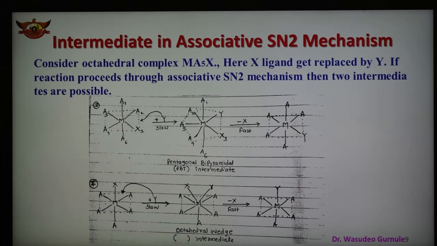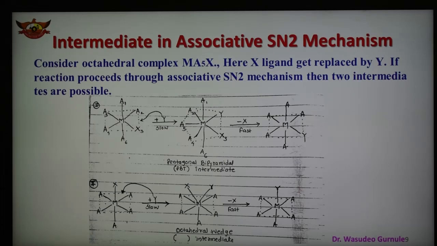Therefore, in the octahedral wedge intermediate, ligand-ligand repulsion is less, while in the PBP intermediate, ligand-ligand repulsion is more, and because of these two reasons, the octahedral wedge intermediate is more stable as compared to the PBP intermediate. So the associative SN2 mechanism takes place through the octahedral wedge intermediate rather than the PBP intermediate.